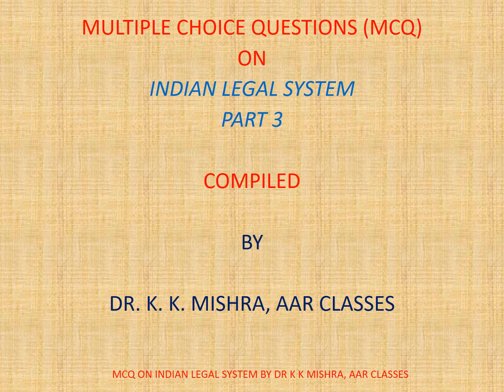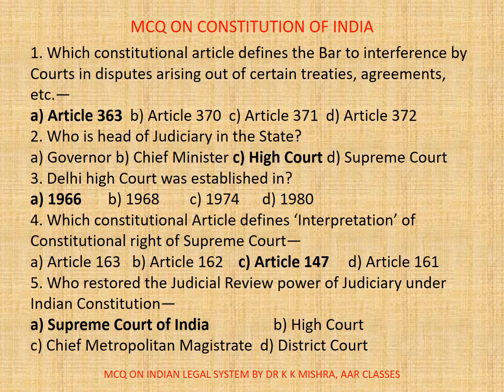This video tutorial is on multiple choice questions on Indian legal system, part 3. Question number 1. Which constitutional article defines the bar to interference by courts in disputes arising out of certain treaties, agreements, etc.? Options are A. Article 363, B. Article 370, C. Article 371, D. Article 372. Correct option is A. Article 363.